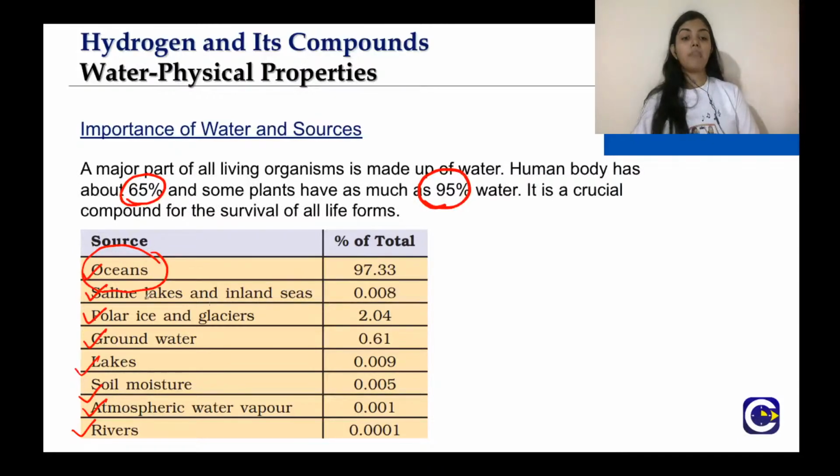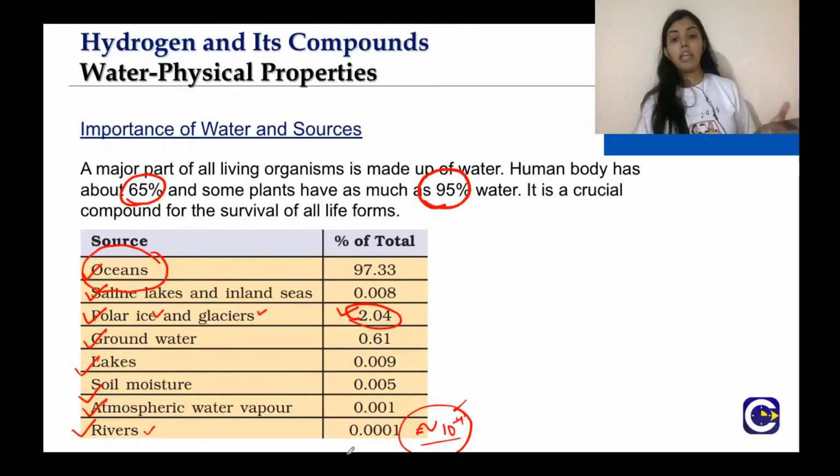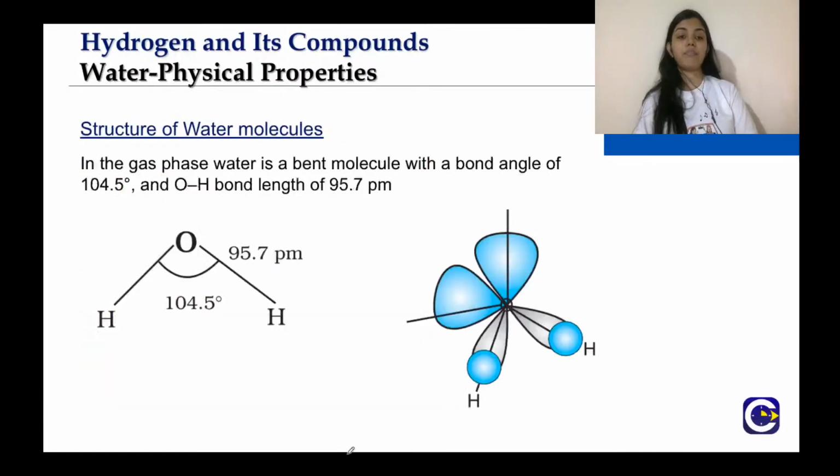Then comes polar ice and glaciers in second place, that is 2.04%. And the least is the rivers, that is 0.0001. That means how much? 10 raised to the power minus 4 approximately, right? So why is water important? Because it is a crucial compound for all the living organisms living in the biosphere itself.